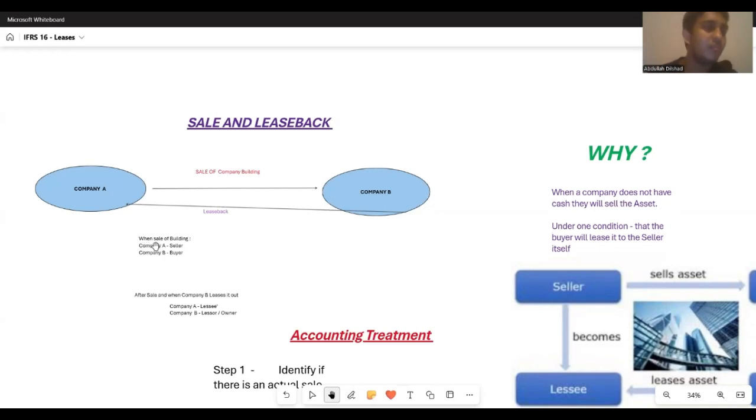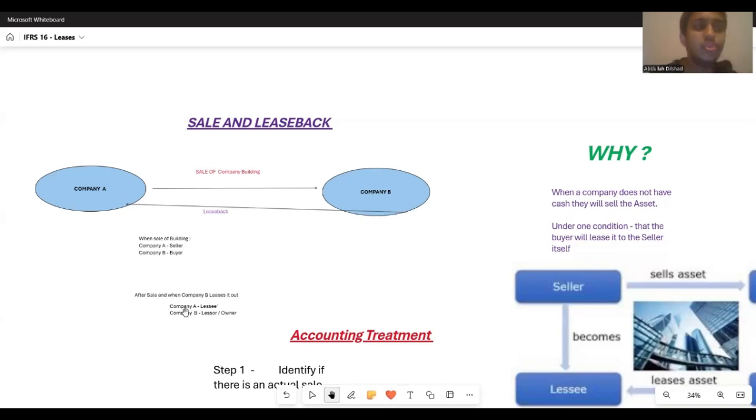When company A is selling the building to company B, obviously company A is referred to as the seller and company B as the buyer. After the sale is done and the ownership is transferred, company B, as soon as it buys the asset, has to lease it back to company A. Since it's a lease transaction, company B will be known as the lessor, or the owner.